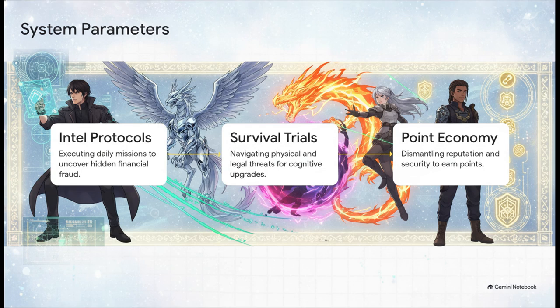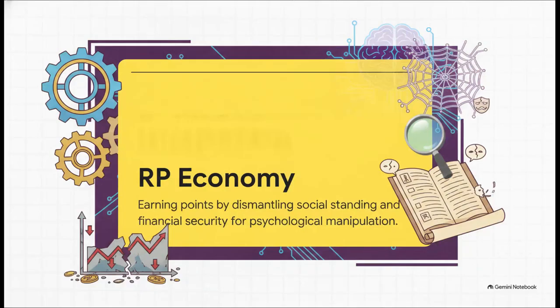The system forces him to execute daily reconnaissance missions to uncover Clara and Marcus's hidden financial fraud. When he faces physical or legal threats orchestrated by Marcus, the system triggers survival trials. Successfully navigating these threats earns Arthur defensive cognitive upgrades to keep him one step ahead. And it's all tied together by the retribution point economy. Arthur earns points not by violence, but by systematically dismantling his enemy's public reputation and financial security. This ensures that Arthur's revenge is truly earned through intellect, strategy, and relentless execution. No lucky coincidences here. It's all earned.